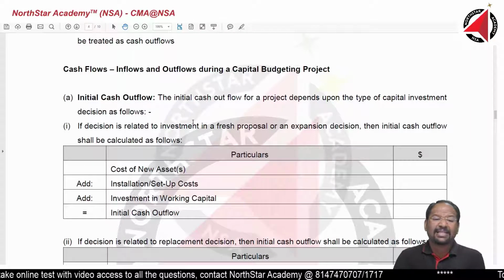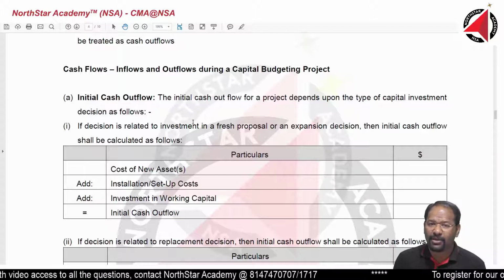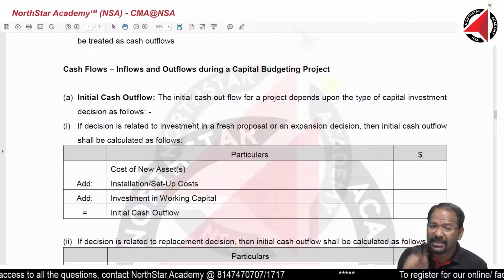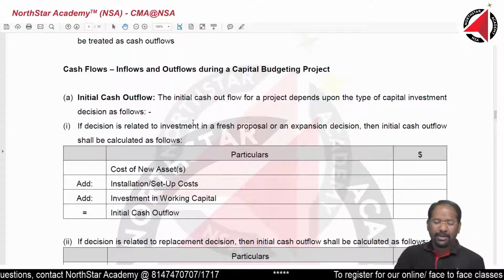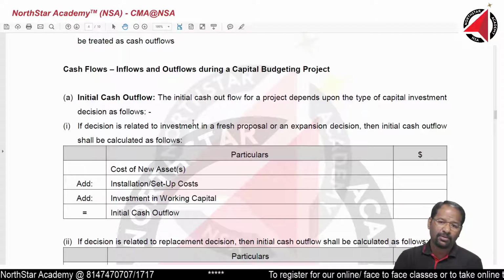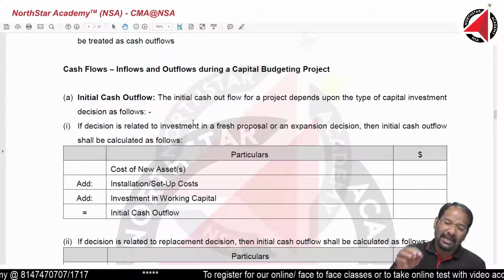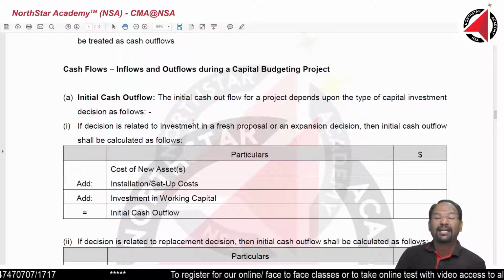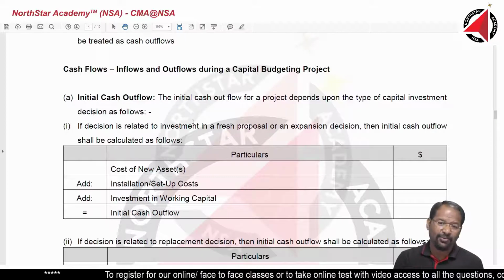First one, initial cash outflow, which we call cash flow in year 0. Cash flow in year 0 necessarily means cash outflow only, because first you will plant a seed, or first you will pluck the mango. In year 0 you cannot pluck the mango, you have to plant a seed only. When can you pluck the mango? Maybe end of year 0, which we call year 1.